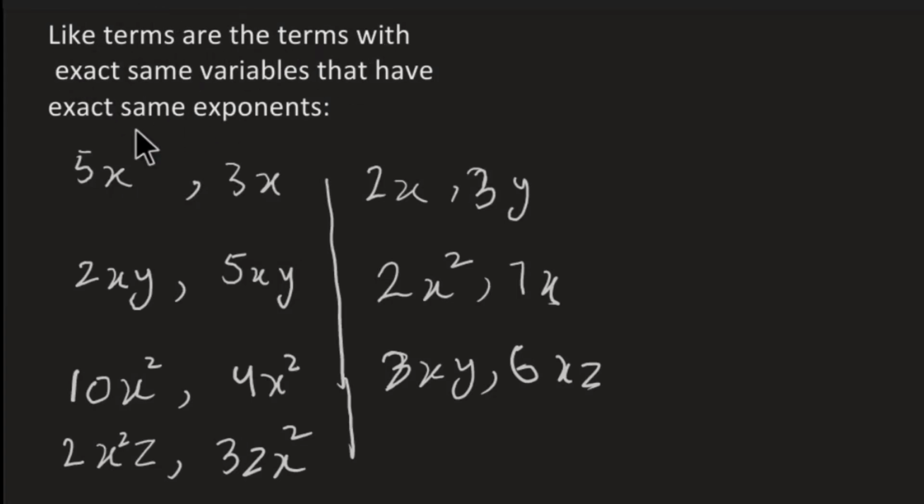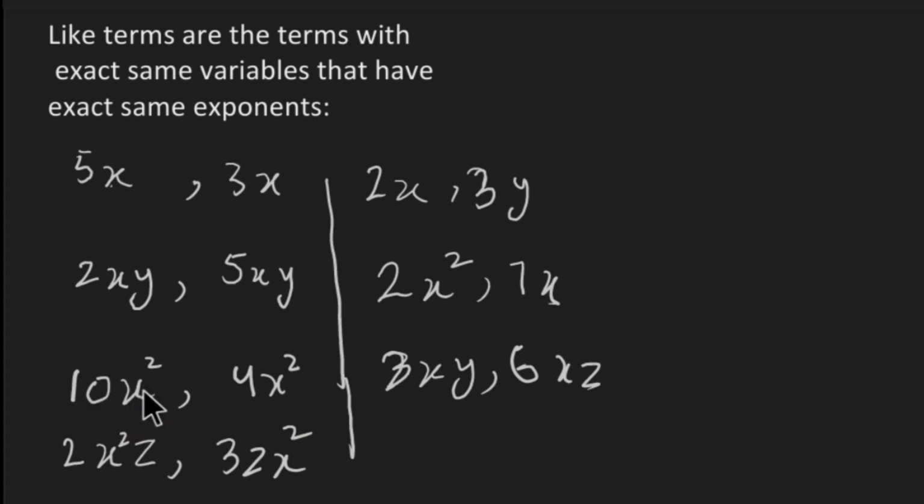Like terms are the terms with exact same variables that have exact same exponents. For example, 5x and 3x are like terms because they have same variables and their exponents are same. Both the terms have exponent 1 and both the terms have variable x. These two terms 2xy and 5xy are like terms because both have variables x, y and the exponents of both the variables are 1.